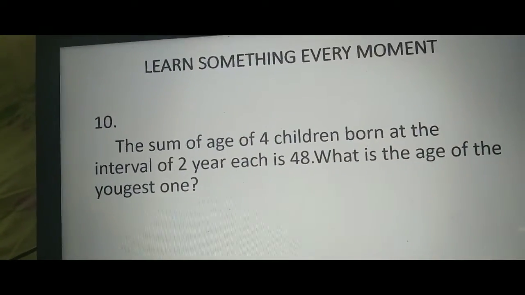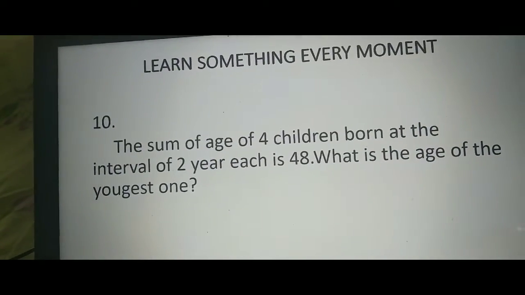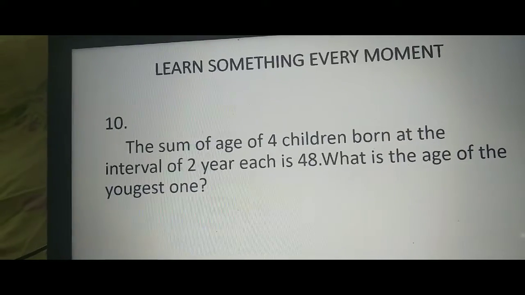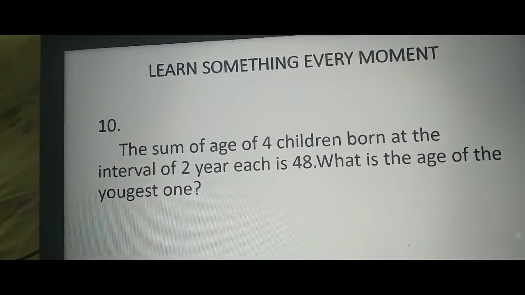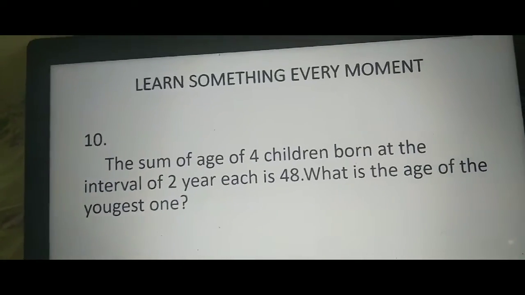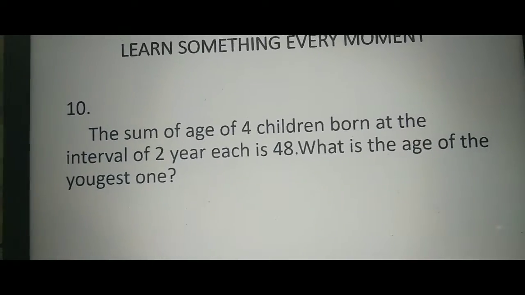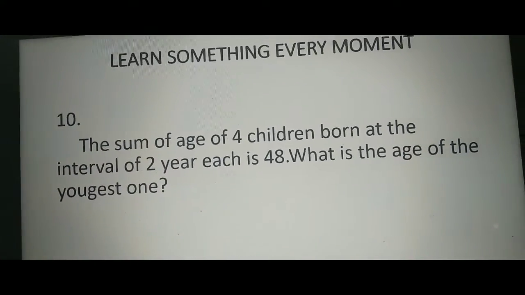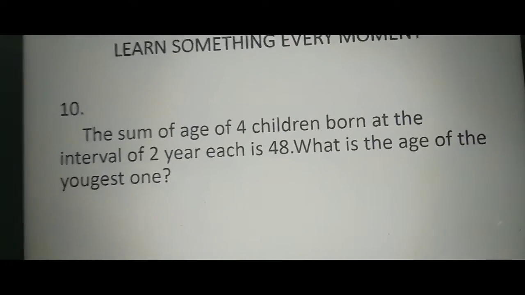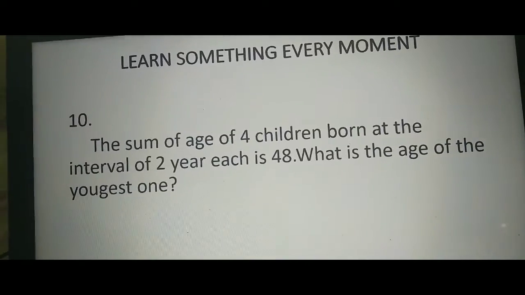So the youngest child, let it be X, then the second youngest child is X plus 2, the third youngest X plus 4, the elder one X plus 6. Okay, so X plus X plus 2 plus X plus 4 plus X plus 6 is equal to 48. So we get the X value. Here X is the youngest one. That is our answer. Hope you all understand and you all do these problems yourself.